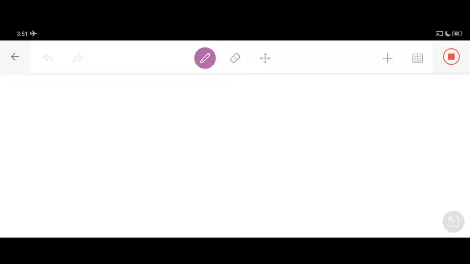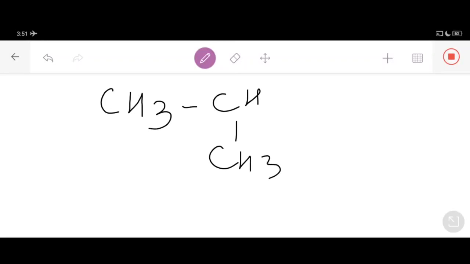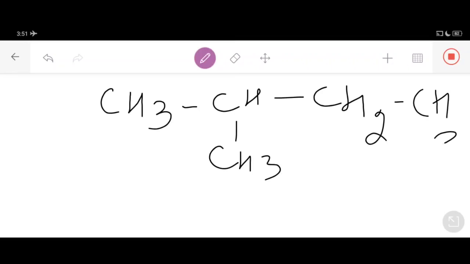Let's discuss this very example: CH3, CH, CH3, CH2, and CH3. We have already named the straight chain structure of the C5H12 hydrocarbon.